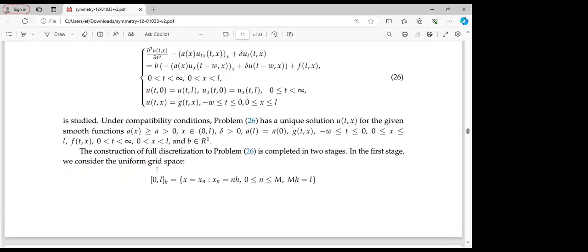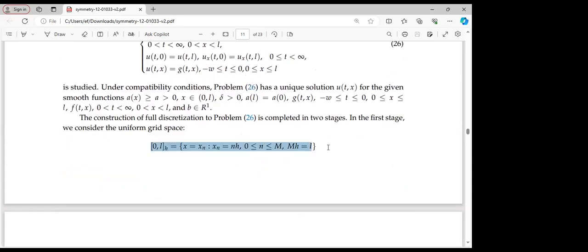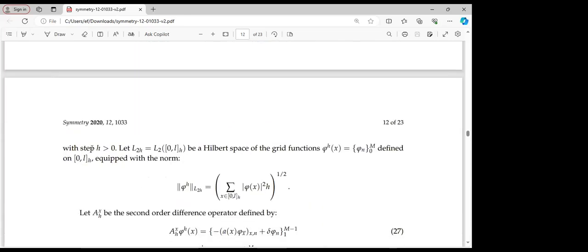In the first stage, we consider the uniform grid that we have here below, which I highlighted, with step h greater than 0. We consider it in a Hilbert space of grid functions, which we presented as follows. It's defined on the following interval and equipped with the following norm, as we can see here.